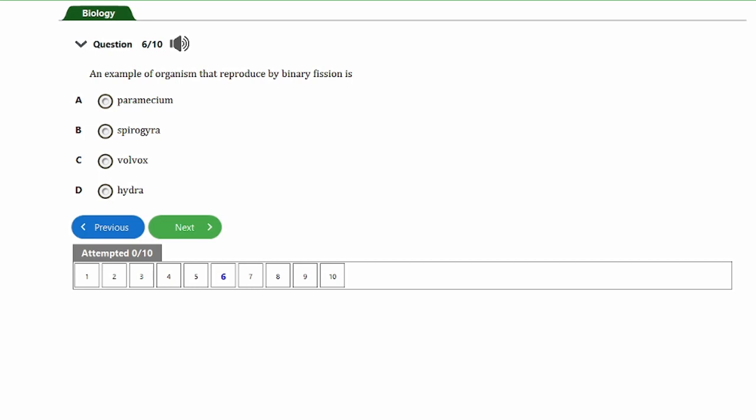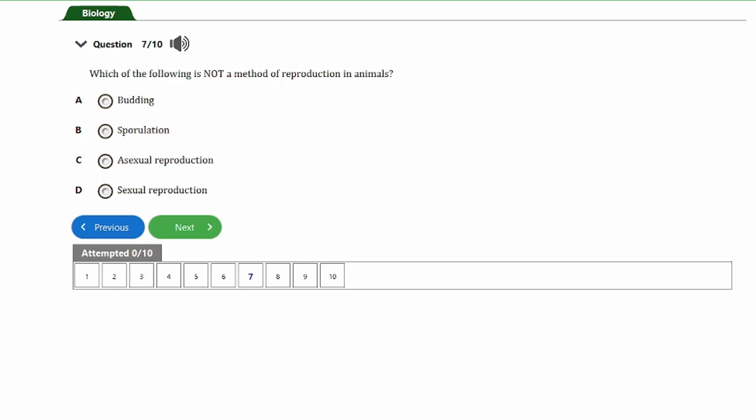That's question number 6, guys. So guys, the question number 6: an example of organism that reproduce by binary fission is A. Paramecium, B. Spirogyra, C. Volvox, D. Hydra. So guys, from the previous questions we've answered earlier on, you should know the answer to this question, and that's option A, the paramecium. So let's consider the next question.